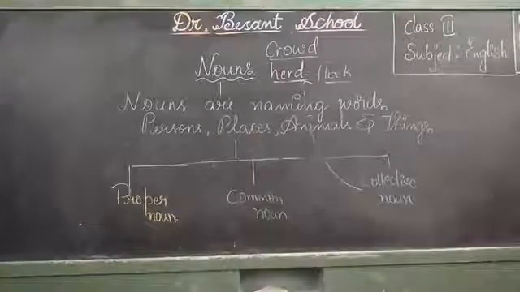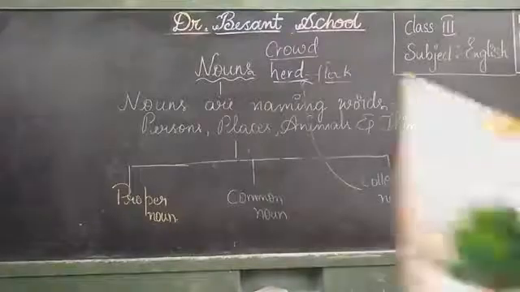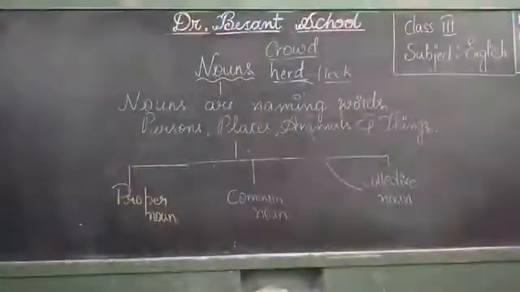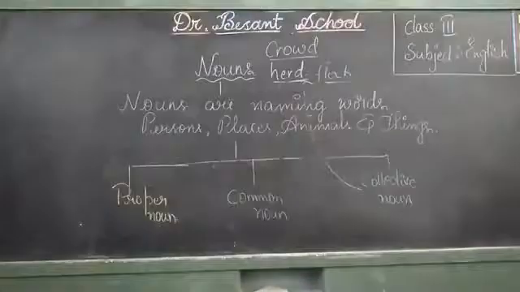Right, children. So children, what can you see in this picture? You can see a tree. Yes or no? One tree. So we named it a tree. And now tell me, what is this in the picture? Many trees. 1, 2, 3, 4, 5, 6, 7. Nearly 7, 8 trees are there. So we'll write trees. For this we call it a forest of trees. Group of trees is called a forest of trees. Here forest is a collective noun.